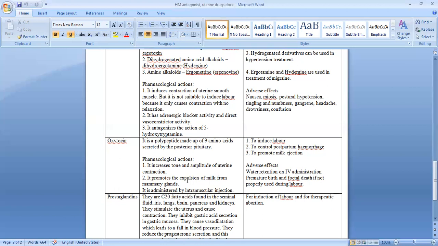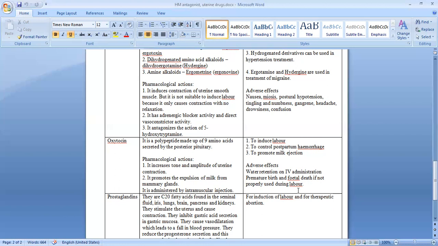There can be some adverse effects of this oxytocin. It causes water retention if it is given intravenously. And if the doctor does not use this properly, then it may cause premature birth and sometimes fetal death also.